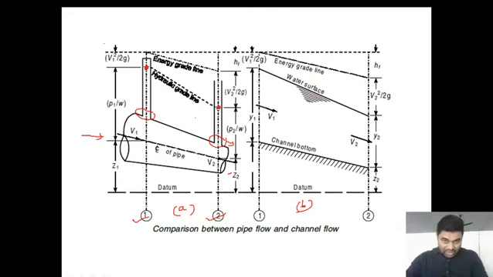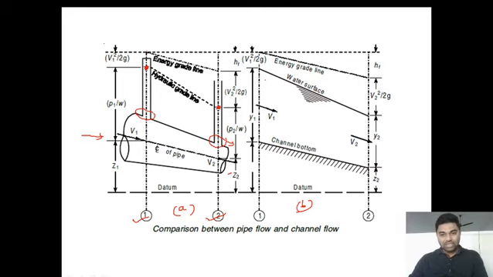square by 2g, from the hydraulic grade line, if you draw one more line parallel at a distance of V square by 2g, we get the energy grade line. So this was regarding the pipe flow. Now look at the open channel flow.